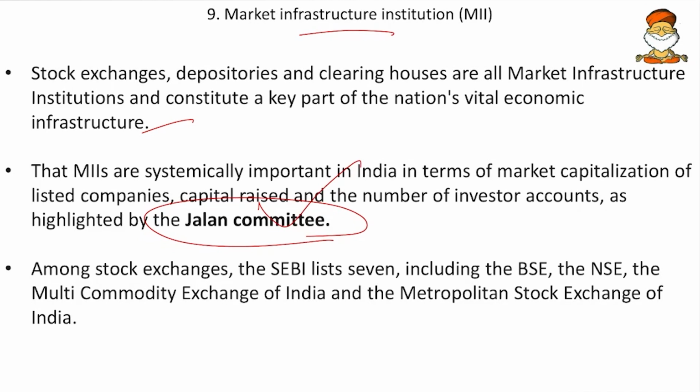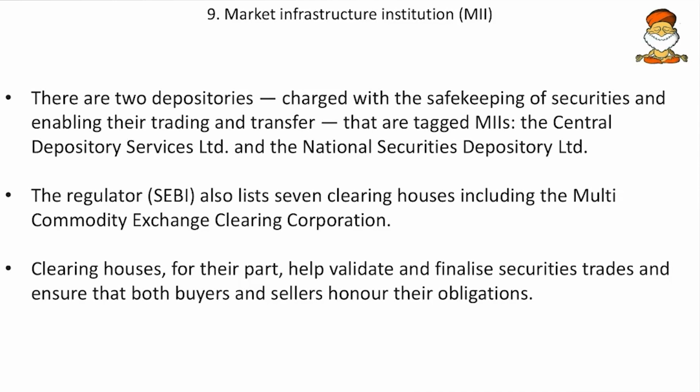Then among the stock exchanges, SEBI lists 7, including Bombay Stock Exchange and the National Stock Exchange, and then the Multi-Commodity Exchange of India, then the Metropolitan Stock Exchange of India. So there are 7 stock exchanges under SEBI, and remember these. And then there are 2 depositories. So friends, depositories means where the shares are being stored and safely kept. So here we have the Central Depository Services Limited and the National Securities Depository Limited. And the regulator SEBI also lists 7 clearing houses, including the Multi-Commodity Exchange Clearing Corporation. So just like the 7 stock exchanges, it also lists 7 clearing houses.